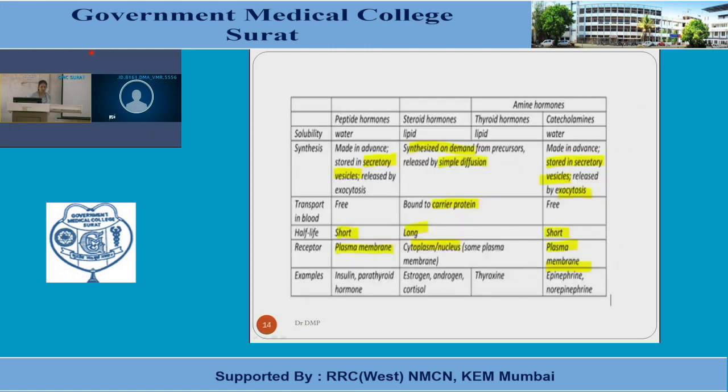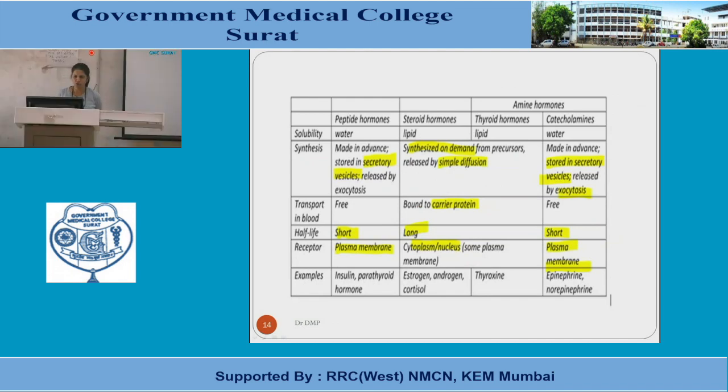Here I have tried to discuss various characteristics of the hormones in one table. As you know, there are 3 major types of hormones: peptide hormones, steroid hormones, and amino acid derivatives. Here, the amino acid derivatives are categorized into 2 different groups: the hormones of the adrenal medulla and the hormones of the thyroid. So the first thing is solubility. When you discuss any substance, solubility is important in the body. Peptide hormones and catecholamine hormones are water soluble, whereas steroid and thyroid hormones are lipid soluble.